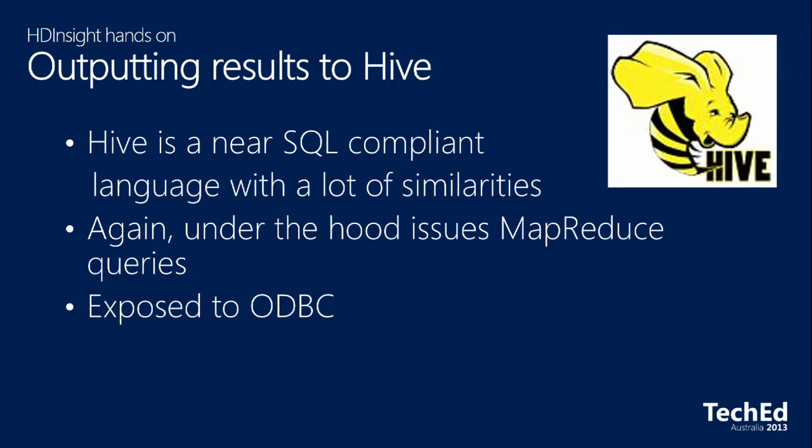Again, under the hood, what it really does is issue MapReduce queries. So it's just kind of a translation engine. We're putting a language in, and under the hood, it's doing some smarts to convert it to a language that Hadoop understands. But usefully for us, once it's in Hive, which is a data warehouse-like structure, it's got tables, it's got columns, the columns have properties, that can then be exposed to ODBC, and we can suck that into our regular BI environments.